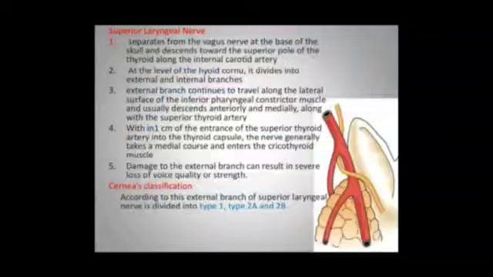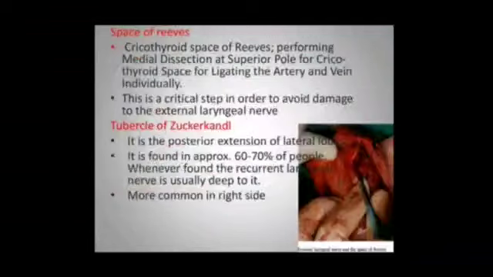The external branch continues to travel along the lateral surface of the inferior pharyngeal constrictor muscle and usually descends anteriorly, medially along the superior thyroid artery. Within 1 centimeter of the entrance of the superior thyroid artery into the thyroid capsule, the nerve generally takes a medial course and enters the cricothyroid muscle. Damage to the external branch can result in severe loss of voice quality and strength. Cernea's classification divides the superior laryngeal nerve into type 1, 2A and 2B.